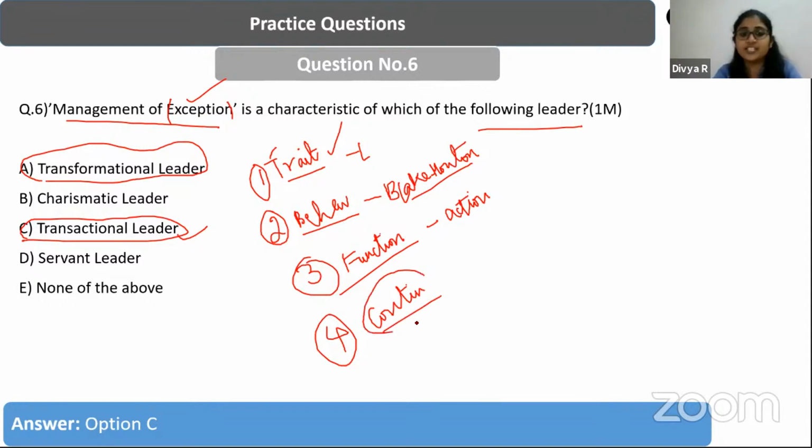Then we have the contingency theory. So contingency, as someone has pointed out, is a situational leadership theory.